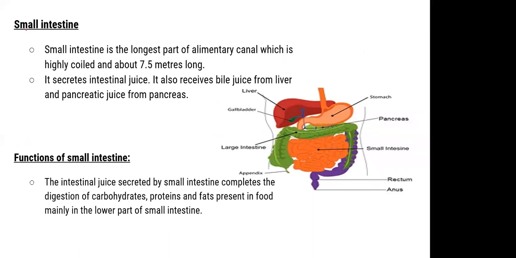After the stomach we have the small intestine, right? We can see that in the diagram. The stomach is connected to what? From above to the esophagus and from below with the small intestine. So this orange part is the small intestine. Okay? So the small intestine is the longest part of the alimentary canal, which is highly coiled.